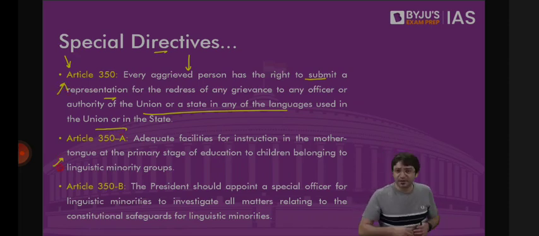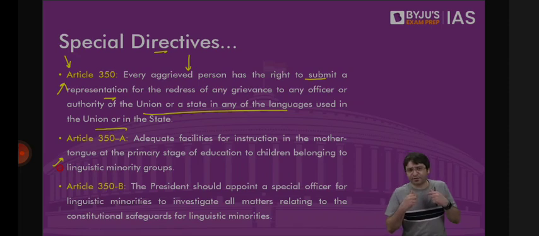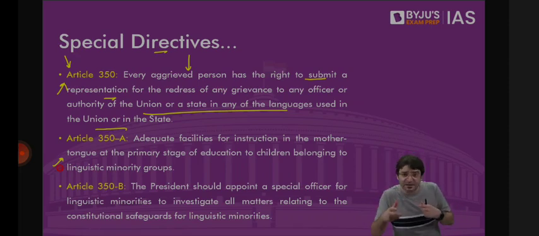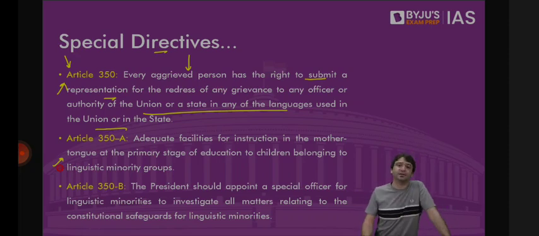We are in Tamil Nadu, but there are migrants from Maharashtra. That means these are linguistic minorities. It shall be the duty of the state of Tamil Nadu to provide education to the children of these linguistic minorities in their own mother tongue, which is Marathi, till at least primary stage of their education, till 5th standard. That's a special directive vis-a-vis language.